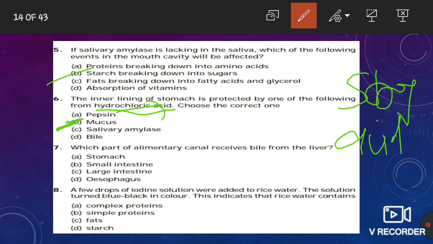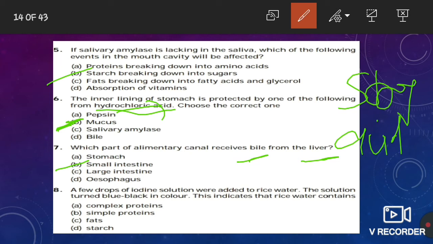Now the next question: which part of the alimentary canal receives bile from the liver? As I told you in the sixth question, bile is produced by the liver. So which part of the alimentary canal receives the bile produced from the liver? The correct answer is small intestine. Small intestine receives bile and pancreatic juice through the hepatopancreatic duct, because the small intestine itself does not produce all its enzymes; it receives enzymes from bile juice and pancreatic juice. So the answer will be B.